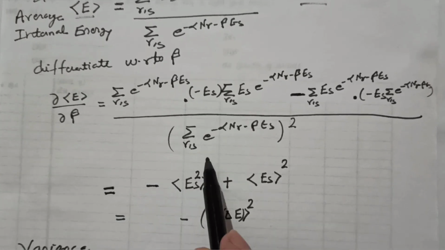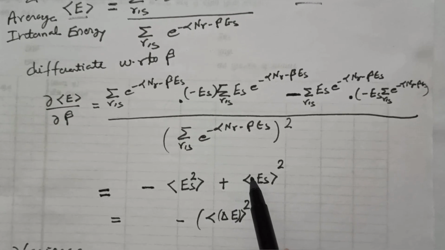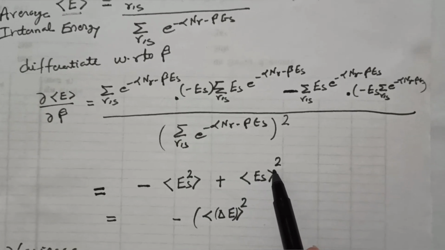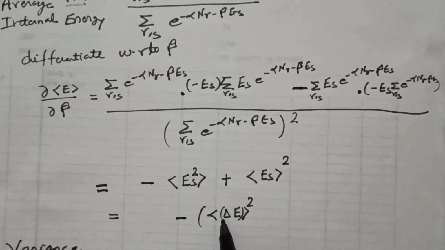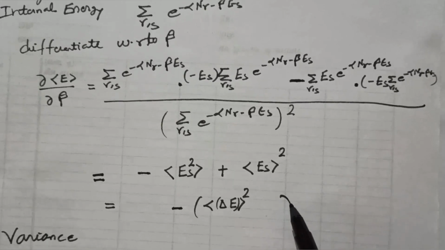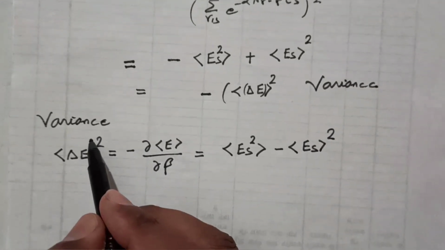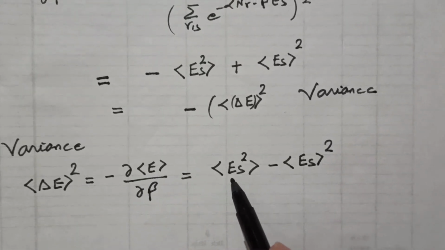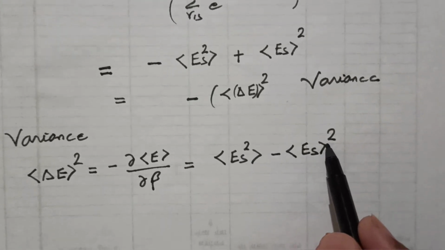We calculate this value like we obtained in the previous discussion. If you look carefully, this is the average of E_s squared minus the square of the average of E_s. So we have minus of the average del E upon del beta. This is the variance in energy, as I have earlier shown you. It is given by del E squared, which is minus del E upon del beta, having the value average of E_s squared minus the average of E_s whole squared.